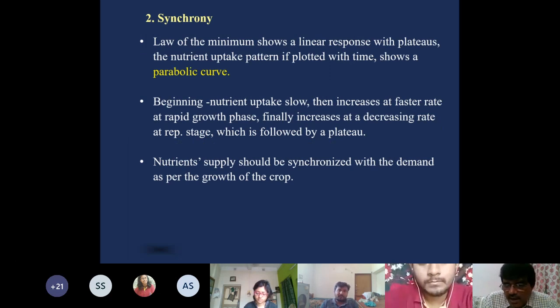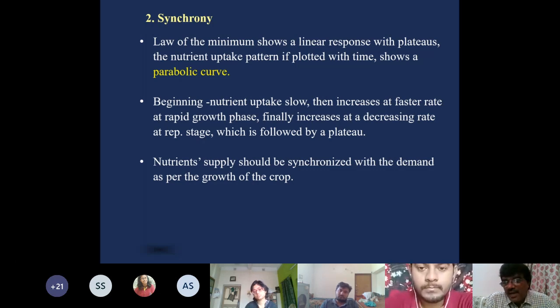Now, this was the law of minimum. Law of minimum is very fundamental to soil fertility. Now we can explain it further. We can extend it to balanced fertilization. What is balanced fertilization? It means supplying all the essential nutrients in balanced amounts, so that there is no deficiency of any single nutrient. And it is this knowledge we are getting from the law of minimum. Therefore, balanced fertilization being a very important part of soil fertility management, we can consider the law of minimum as a very important principle of soil fertility.